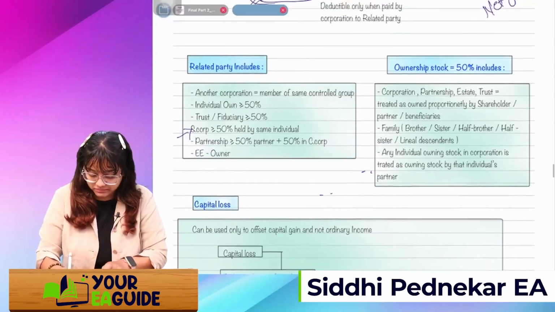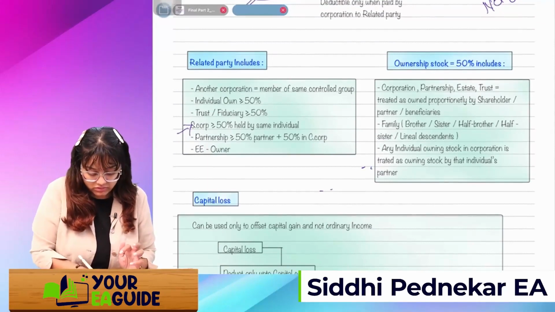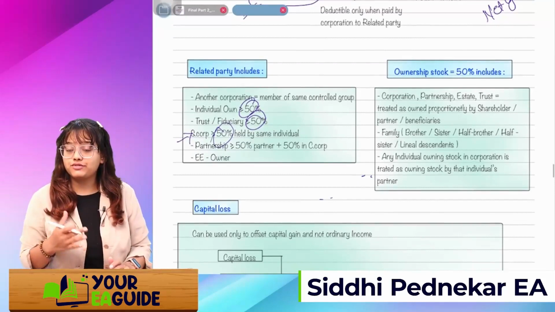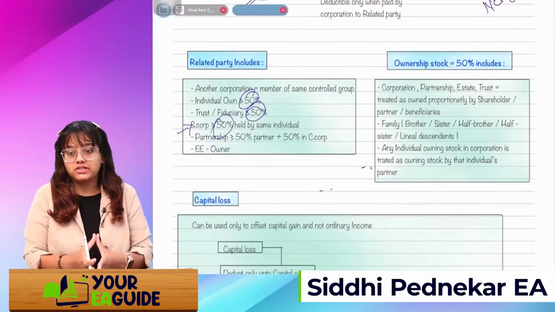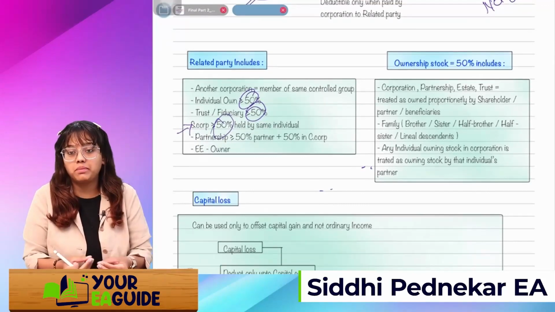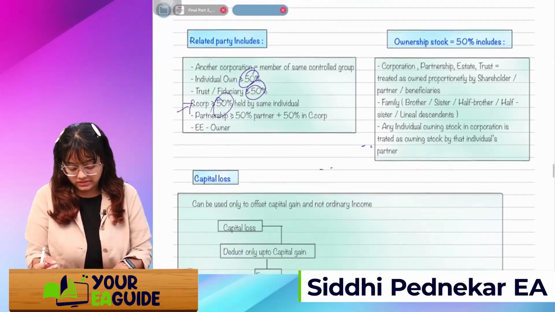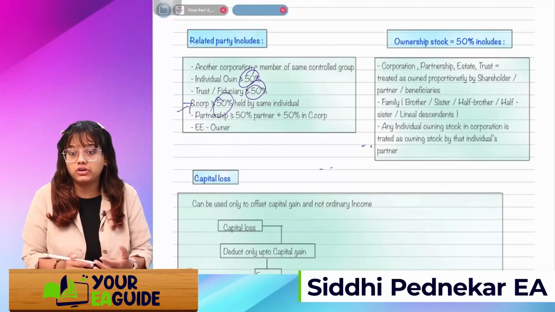Next is ownership of stock. Right now we are talking about 50%. So what does this 50% include? Corporation, partnership, estate, trust will be treated as owned proportionally by the shareholders, partners or beneficiaries, right? Next, if you are a family, in this definition, family means brother, sister, half brother, half sister, and lineal descendants only.